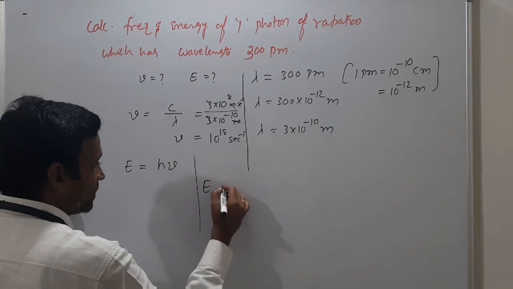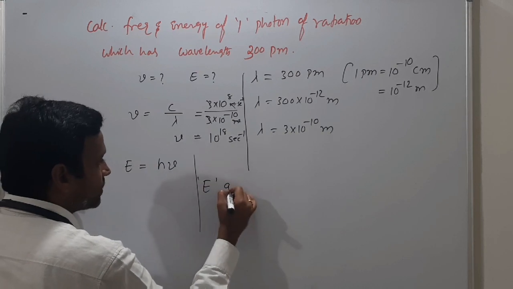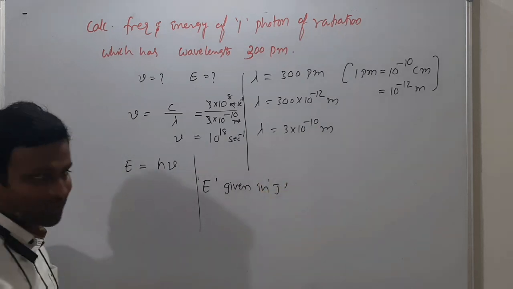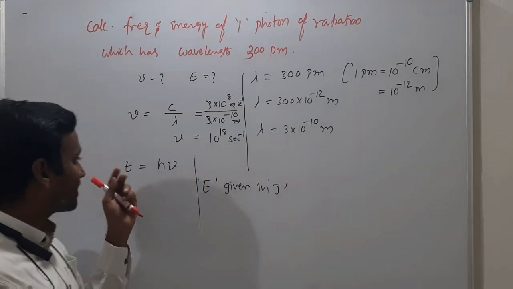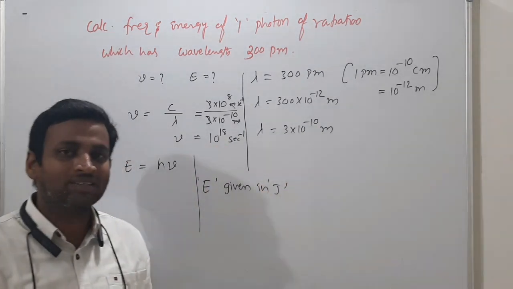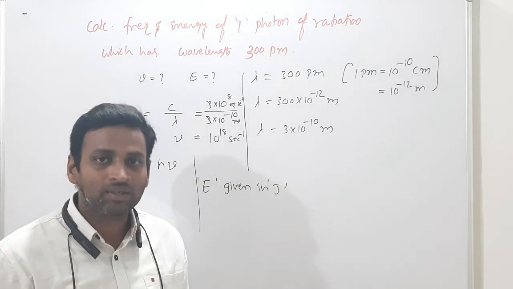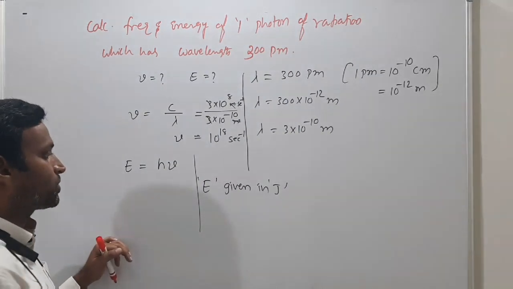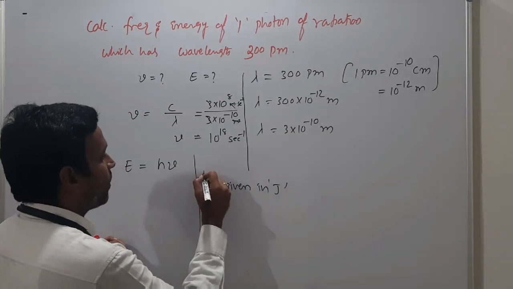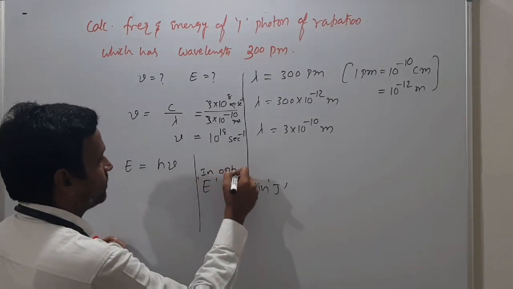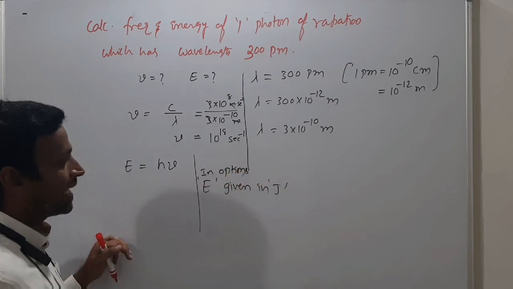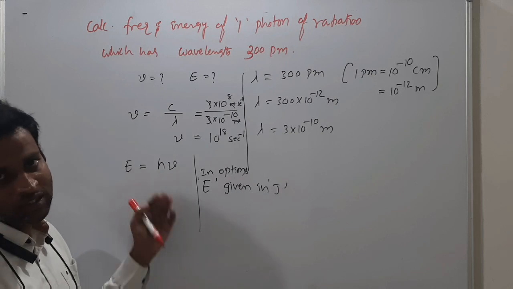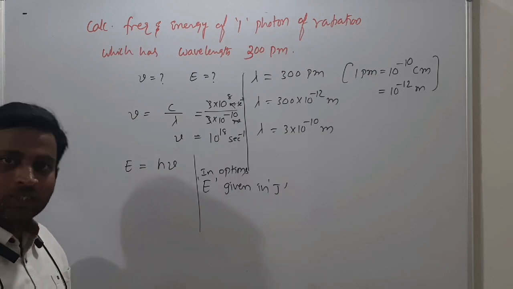Now suppose they are asking energy, with options given in joules. Sir, this is second inverse, no sir. Energy we have to calculate in joules or ergs. How can we come to know, sir? Very simple: we have to see the options. If energy is given in joules in the options, then you have to take the h value in joules. That's it. What is the h value?